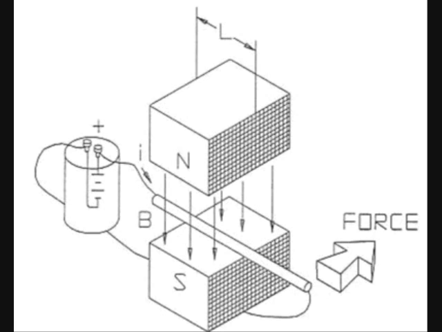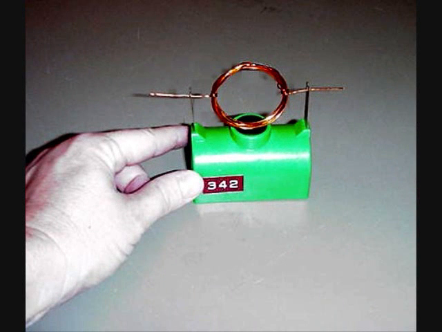If we go in reverse of that, rather than putting the current into the wire and having the force put in there, we put a force on the wire and make the wire move, then that will cause an electric current to flow. Now the way that it actually works in a practical sense is that we take a coil of wires and we spin that coil of wires. As we spin the coil of wires, it causes an electric current to flow as long as those wires are in the presence of a magnetic field.